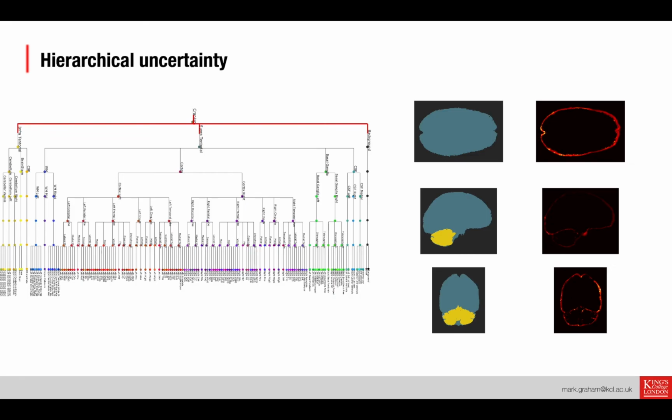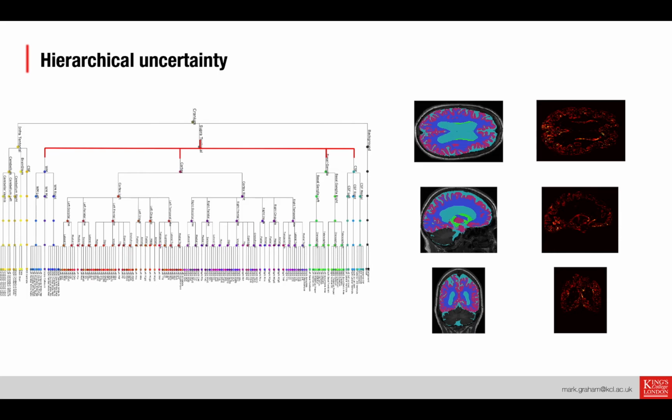So the first level we divide up into supra-infratentorial and background, and we can see the parcellations here and the associated uncertainty, which is centrally concentrated around the edges. At the next level, we divide our supratentorial up into white matter, cortex, basal ganglia, and CSF. And the uncertainty here is, again, concentrated around the edges. So particularly there's uncertainty around the cortical edges, and there's some uncertainty between the CSF and the basal ganglia and white matter.